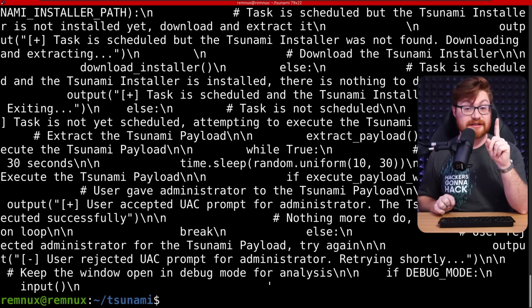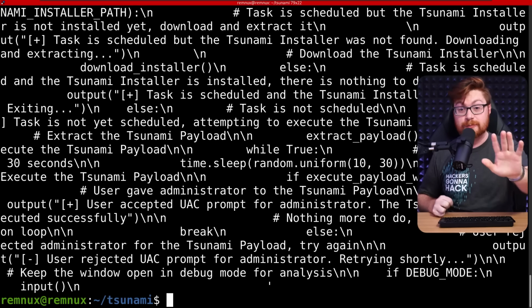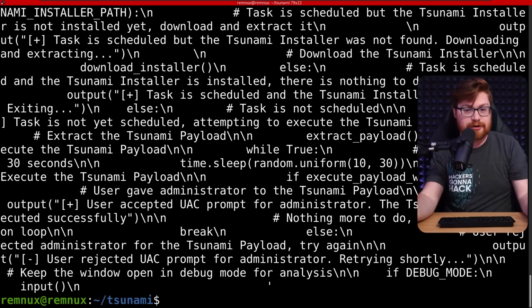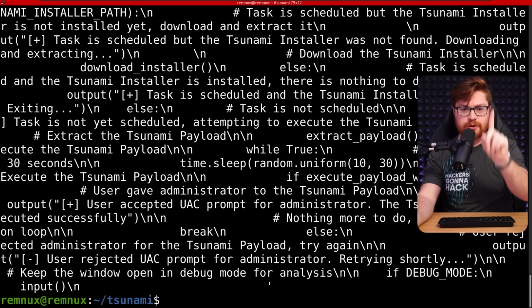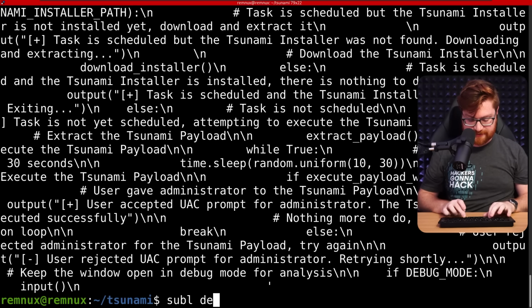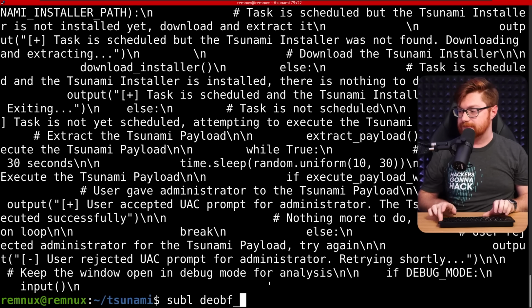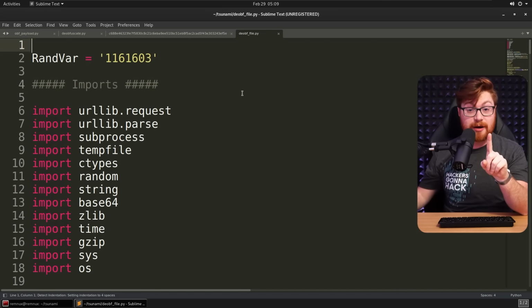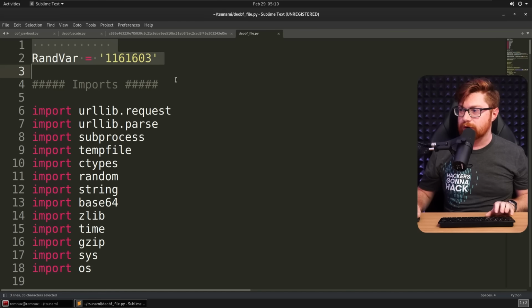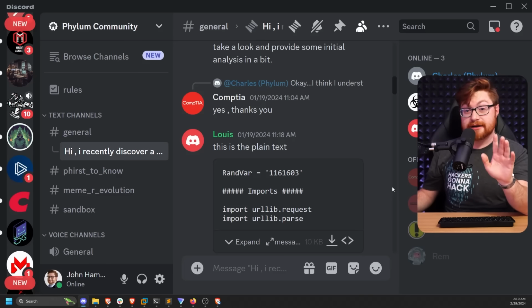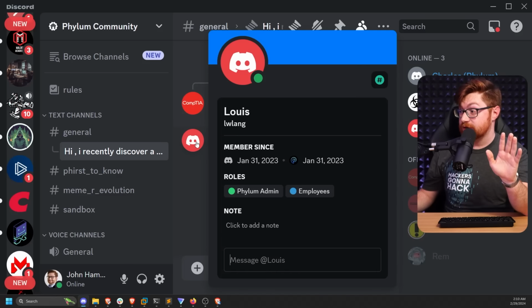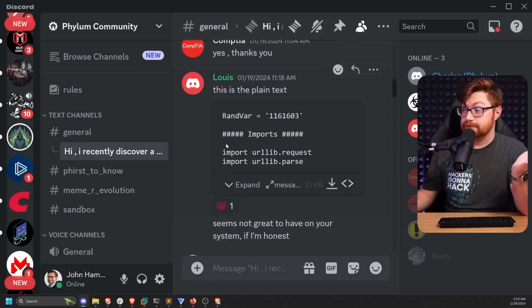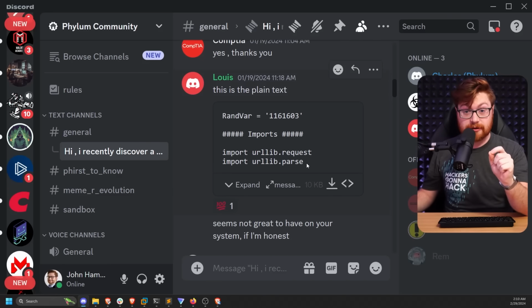Now, obviously, there is a lot more output than our stupid OS username print environment variable, right? This is just showing the bytes on the terminal, so let me see if I could open up our deobfuscated file in our text editor. And this is the exact same output that user shared over on Discord. You see that randvar 11616 whatever? Looking back in the conversation, we can see that Lewis over at Phylum did go ahead and post this exact script that he was able to pull out previously.